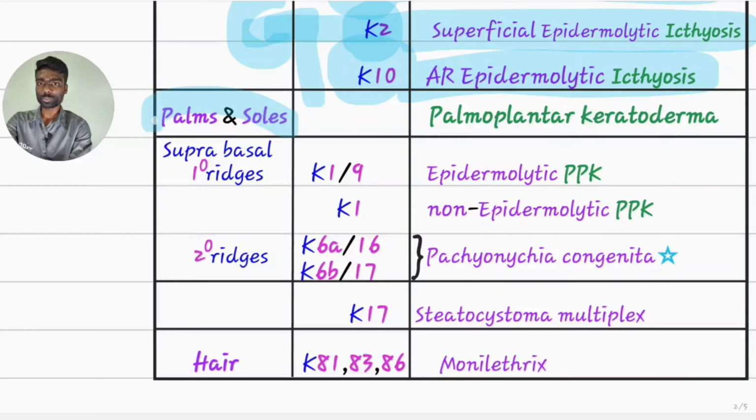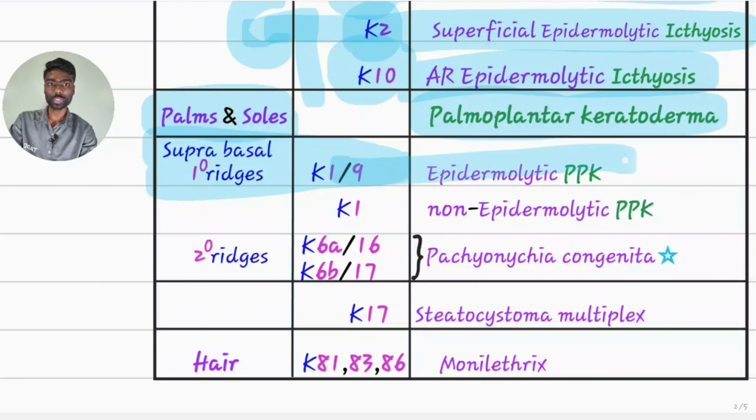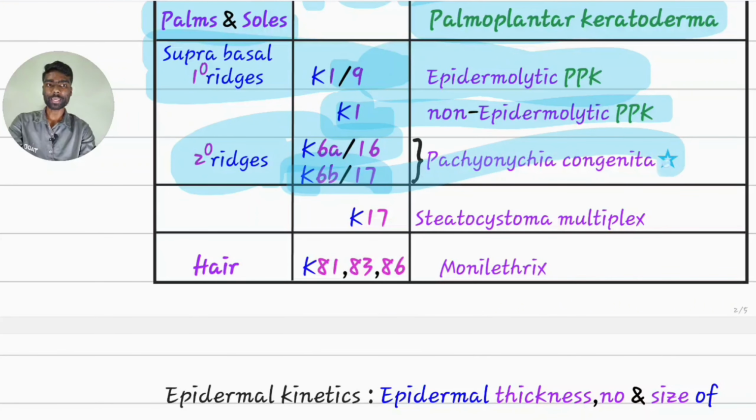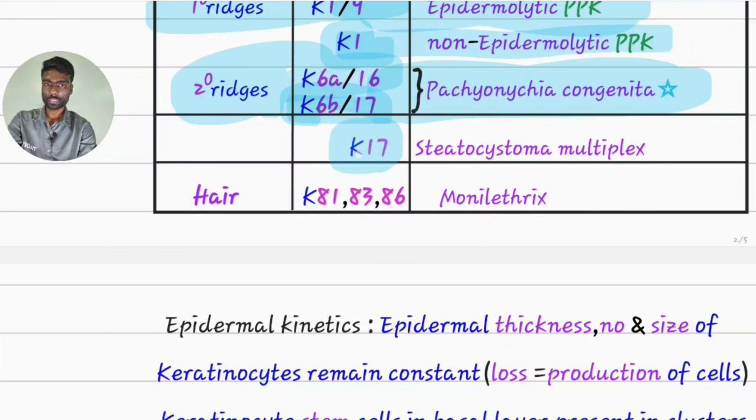In palms and soles, it will lead to palmoplantar keratoderma. Name itself suggests palms and soles. In primary ridges, keratin 1, 9 will be present. If it's defective, it will lead to epidermolytic palmoplantar keratoderma. If keratin 1 is defective, it will lead to non-epidermolytic PPK. Secondary ridges contain keratin 6A/16, keratin 6B/17, which lead to pachyonychia congenita. If keratin 17 is defective, it will lead to steatocystoma multiplex.